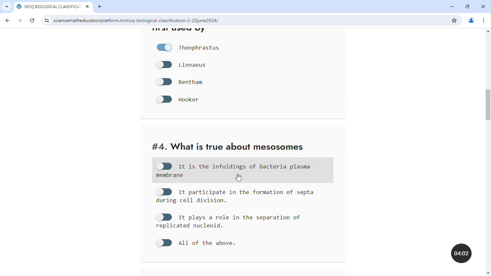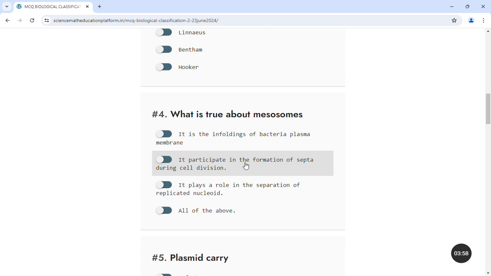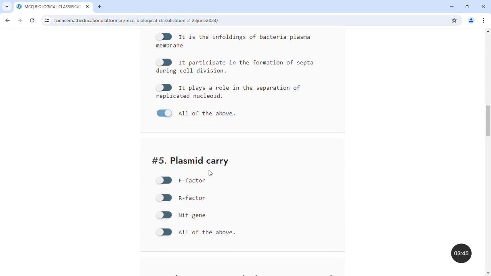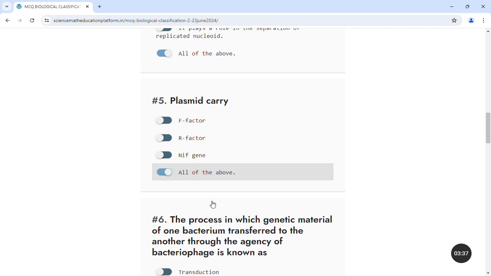What is true about mesosome? It is the enfolding of bacterial plasma membrane. It participates in the formation of septa during cell division. It plays a role in the separation of replicated nucleoid, or all of the above. The answer is all of the above. Plasmid carry F factor, R factor, NIF genes, or all of the above. The answer is all of the above.